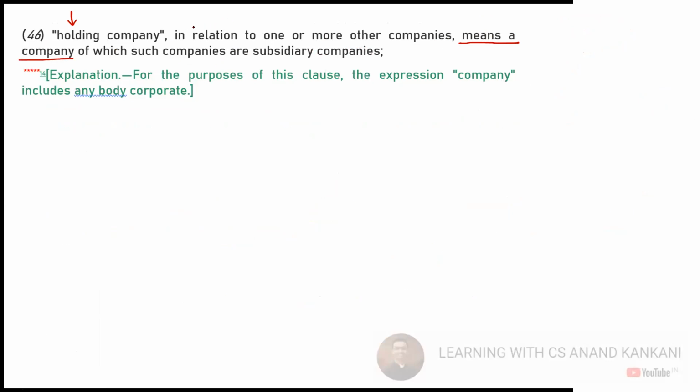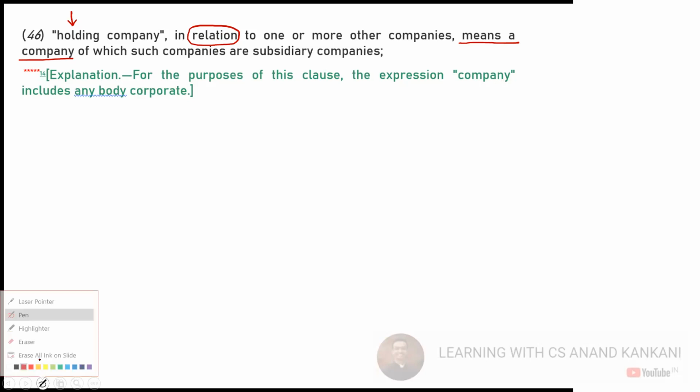So again, the concept of holding company is a relative term. It is in relation to the other company. Like you cannot have a father if you don't have a son or you don't have a daughter, right? If you have a kid, then only you will be called as a father. So same way, if you do not have a subsidiary company, you cannot be a holding company. To have a holding company, you need a subsidiary company. Same thing is here.